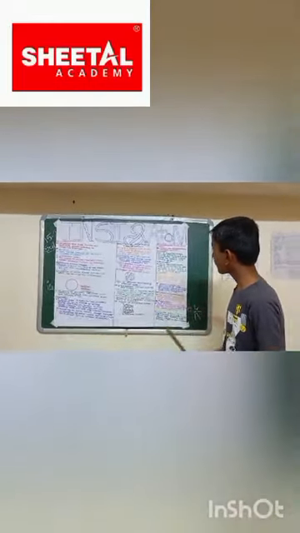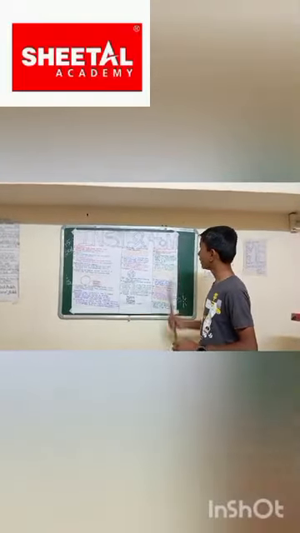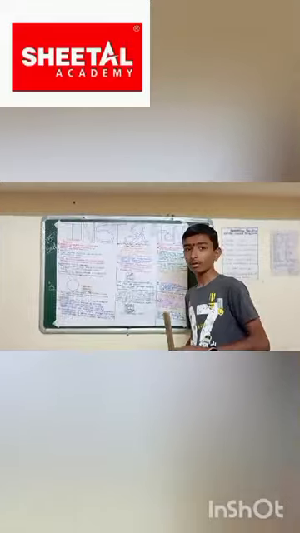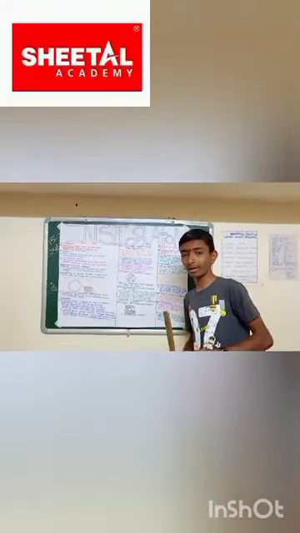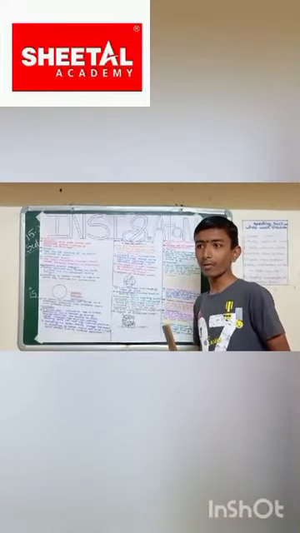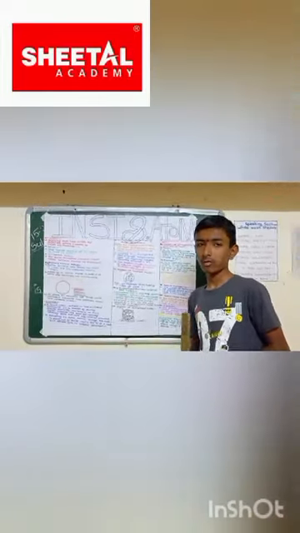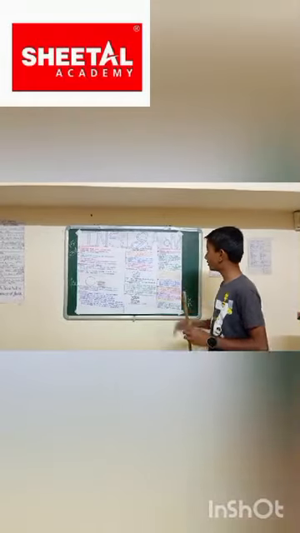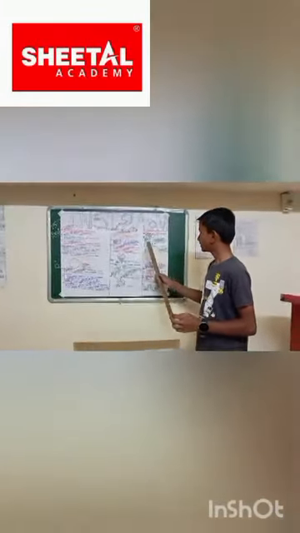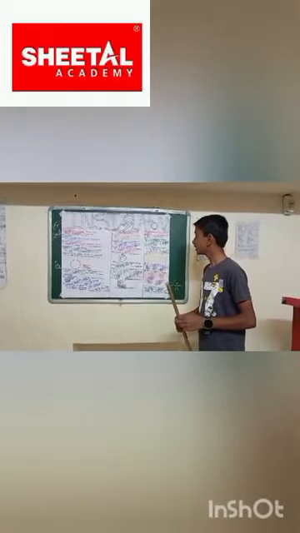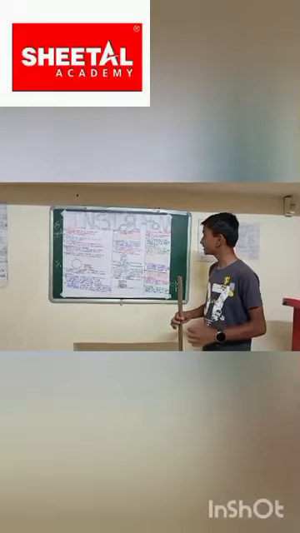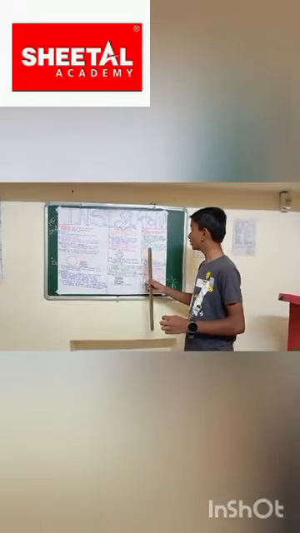So friends, our next topic is the fundamental particles of the atom. Do we know how many types of fundamental particles an atom has? There are three types: proton, neutron and electron. I would like to give you some information about these. Our first point is the proton. It is a positively charged particle with a value of +1. It is present inside the nucleus and is denoted by P.